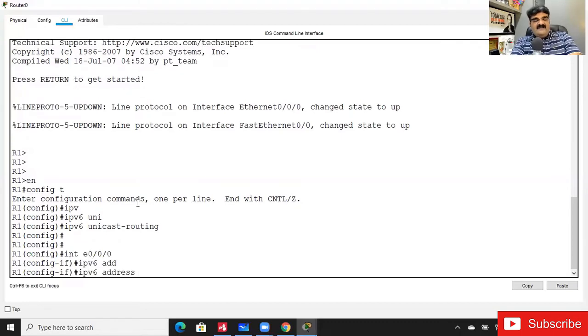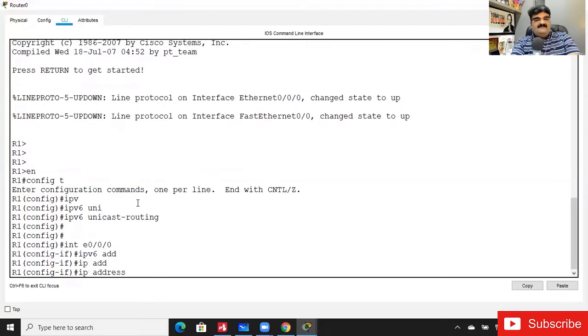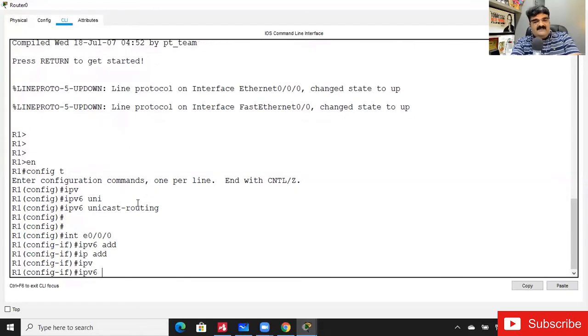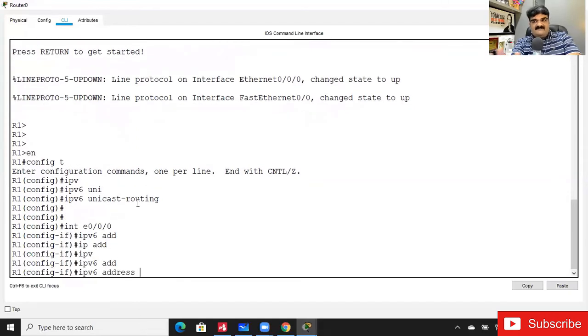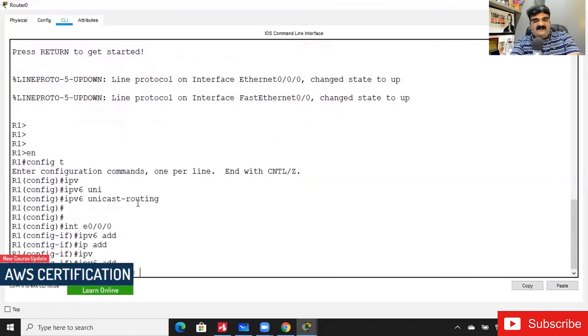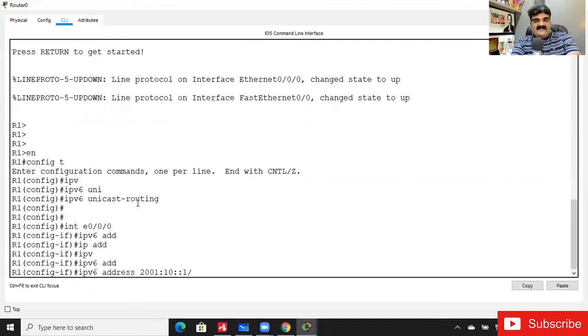Whenever we give a command for IPv4, the command is ip address, so instead of ip we use ipv6 here. It will configure the IP version 6 address. Now I want to give the IP address 2001:10::1/64.